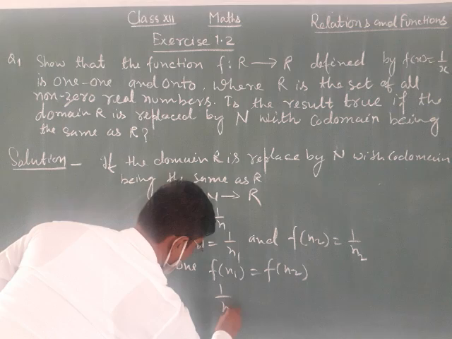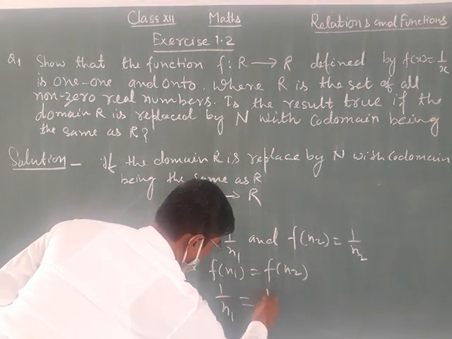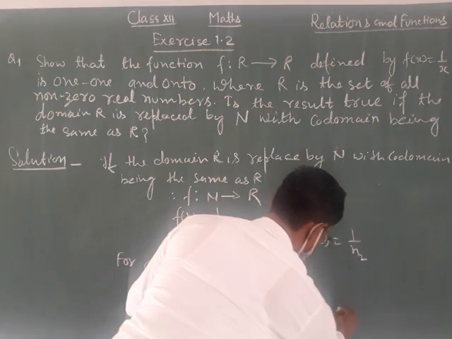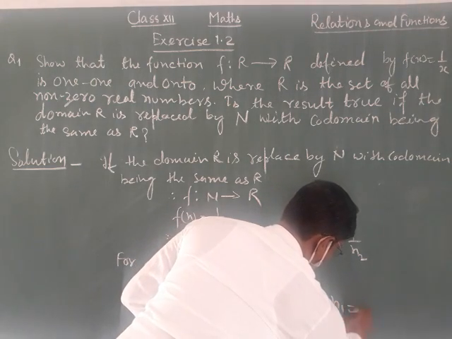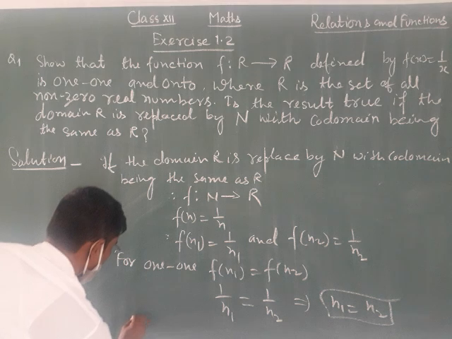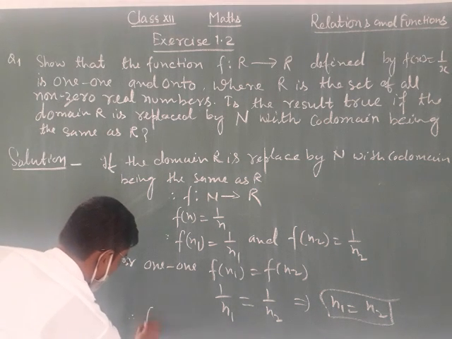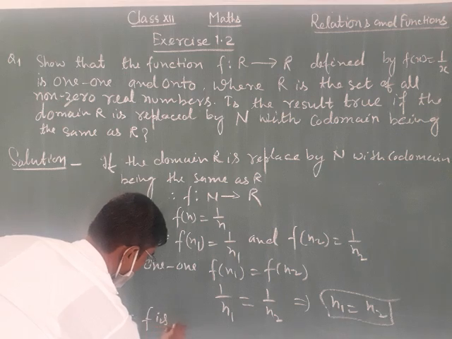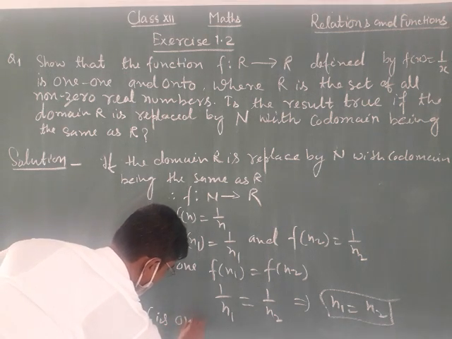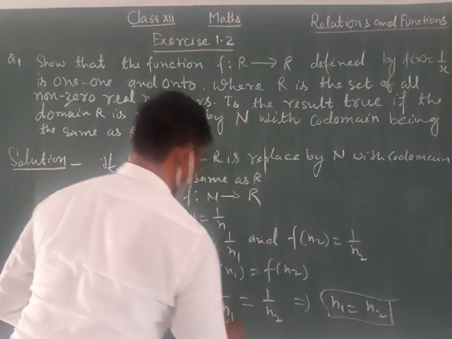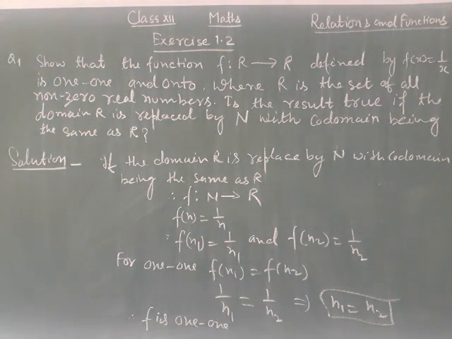Therefore 1 upon n1 is equal to 1 upon n2, implying that n1 is equal to n2. Therefore f function is one-one.